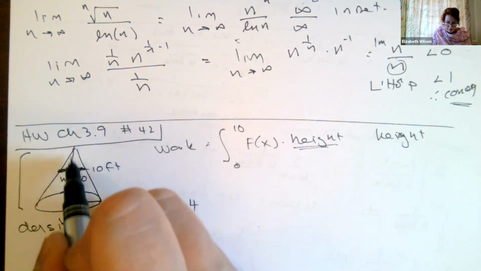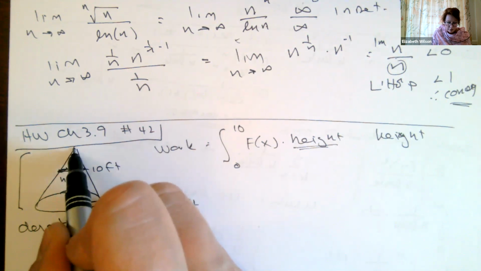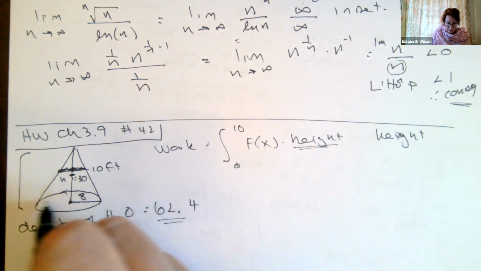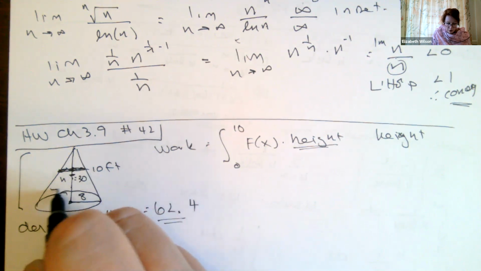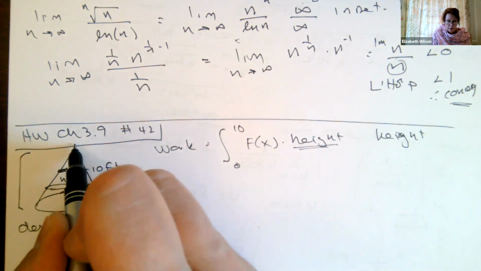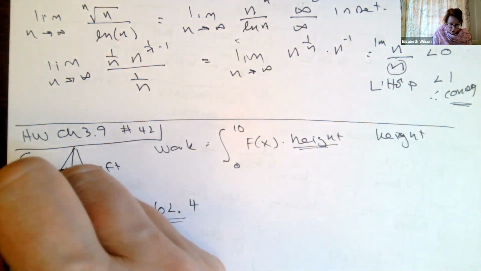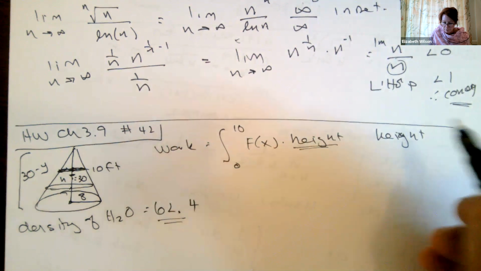That's the height that sliver needs to travel. The only time I'm going to go the full 30 feet is when my y is equal to 0. So how far this little sliver of water is going to go is relative to its height. The distance that we're traveling is 30 minus y.